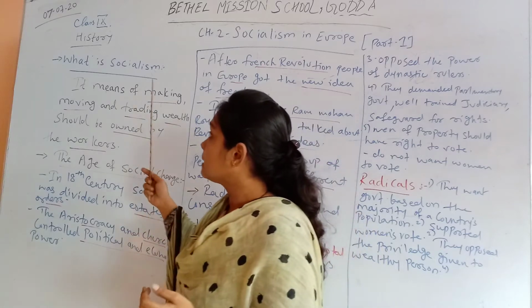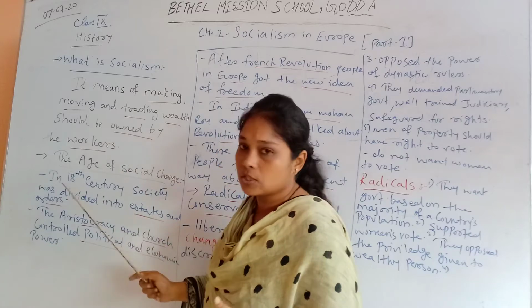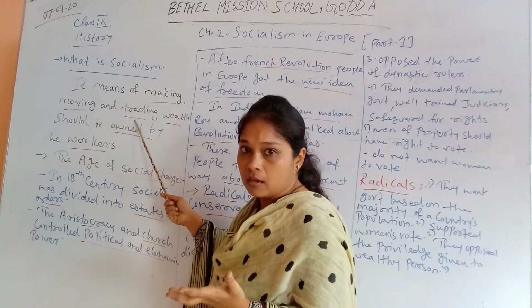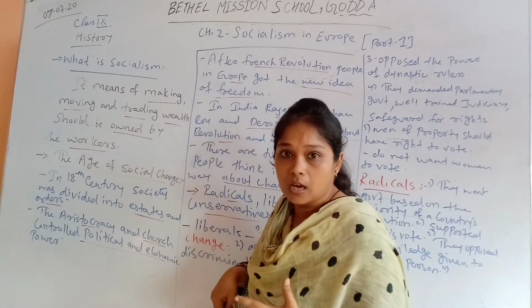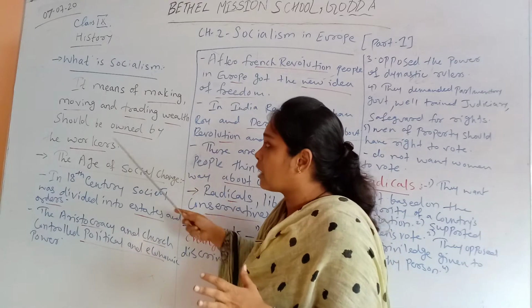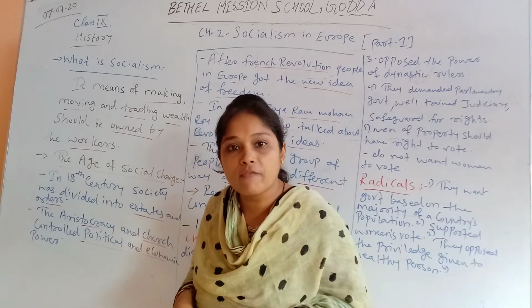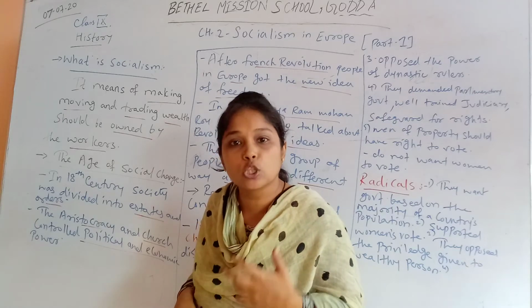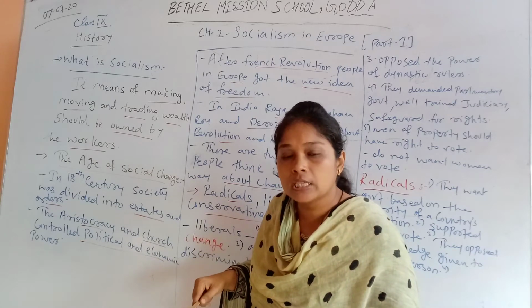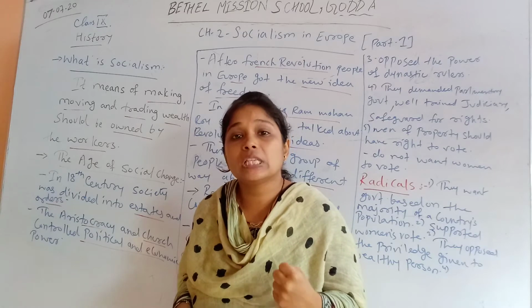So over here, socialism means that making, moving and trading wealth should be owned by the workers. All economic activities, whether making business, moving or trading, import and export, or wealth like business houses and the wealth accumulated by the business, are owned by the workers only, or the business or economic system is under the control of the government. It is not under the control of private owners or private businessmen. In very simple words, socialism means business or economic power is in the hands of workers, or you can say the government.